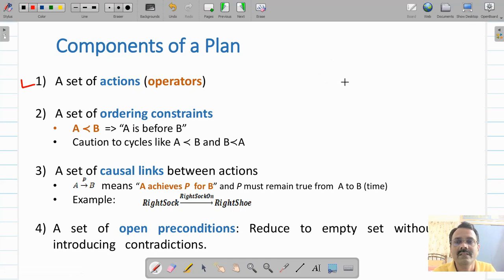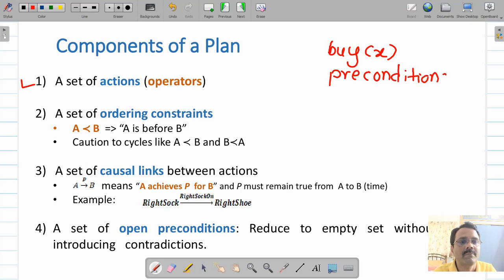If certain preconditions have to be satisfied, you can introduce an action in between them. For example, I can have the action buy some object X. Now for this action we will have preconditions defined. For every action we will have preconditions as well as effector or effectors.